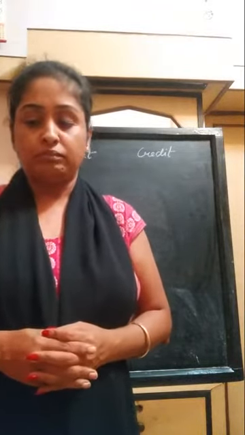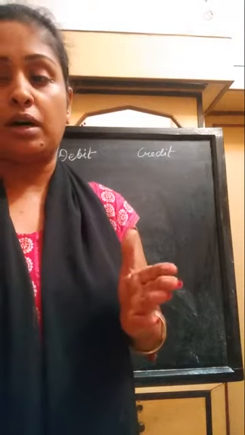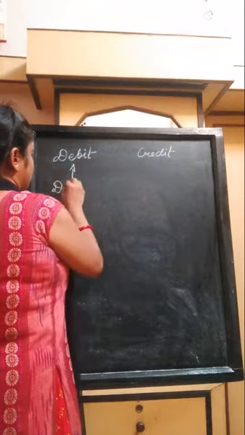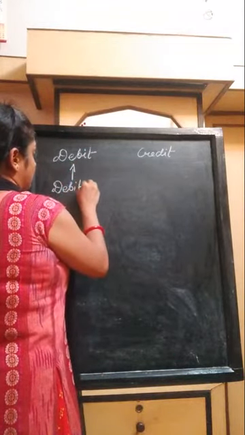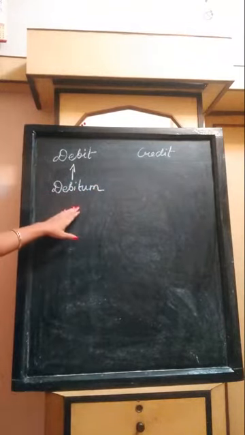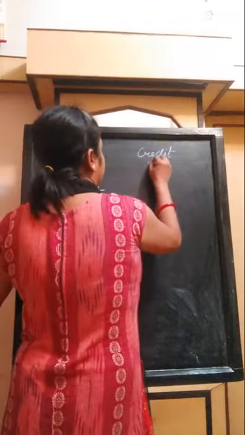Now, debit comes from a Latin word, that is debitum. Whereas, credit comes from a Latin word, credere.